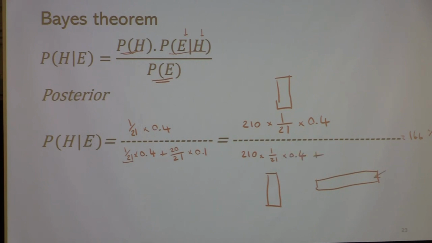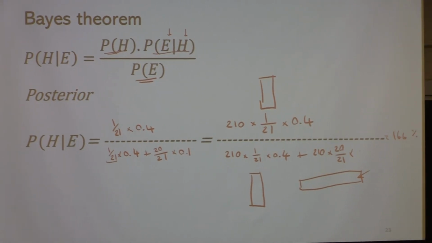So for the number of people in this rectangle, there were 20. Where did that come from? It was the total that we had times 20/21. So that was 200 farmers to begin with in our sample, and then 10% of those farmers match the description. And as you can see here in this fraction, 210 cancels out. So it doesn't matter what the sample size is, because it's just about these ratios with respect to each other.